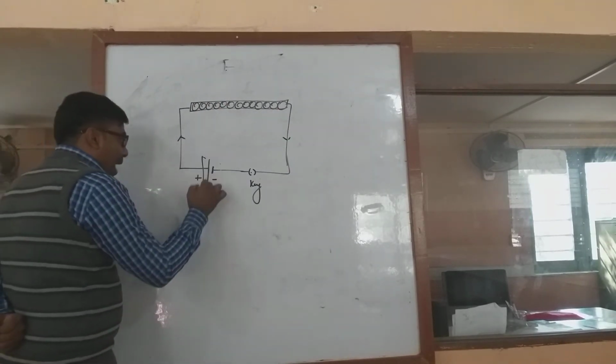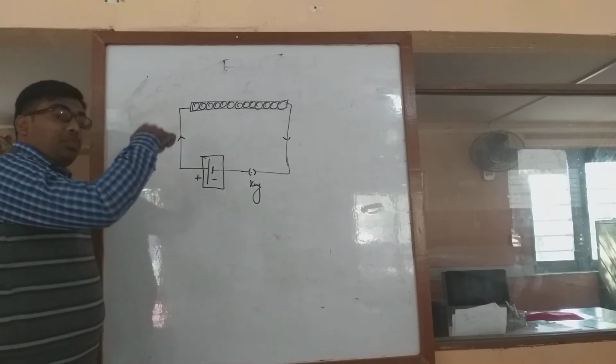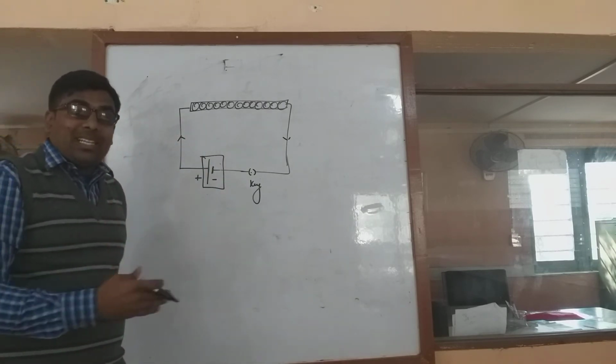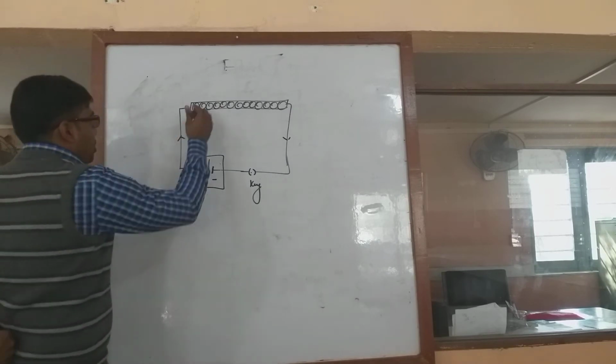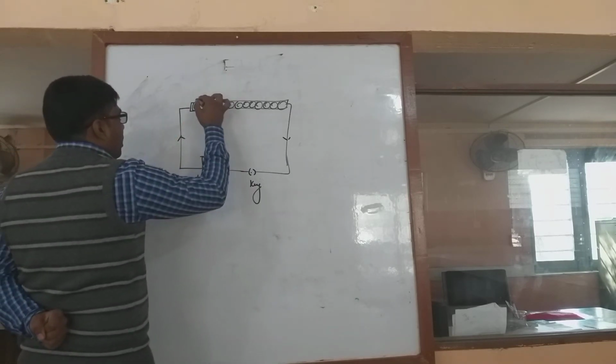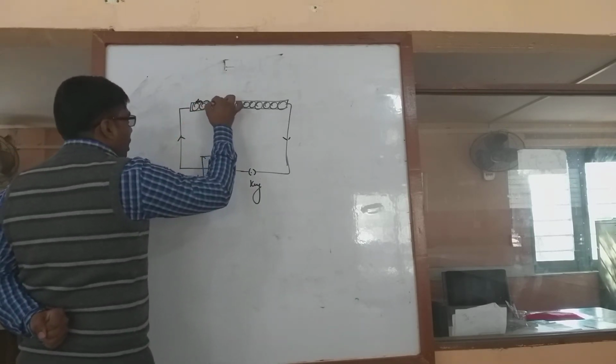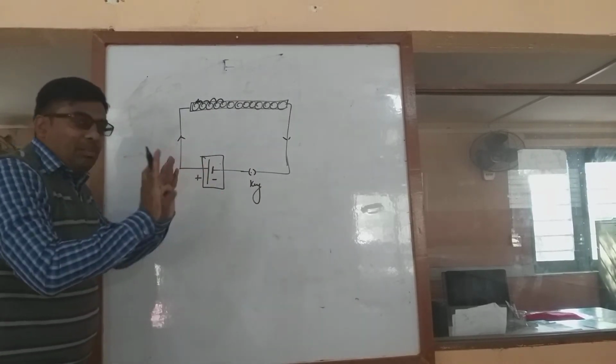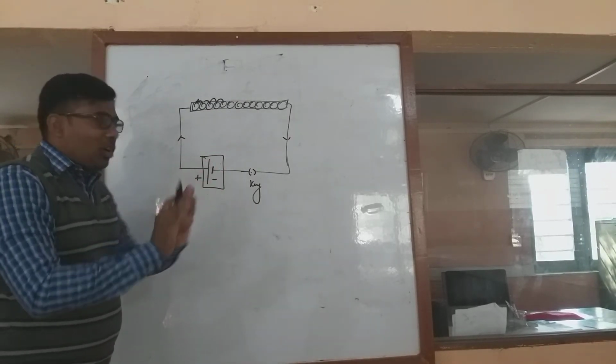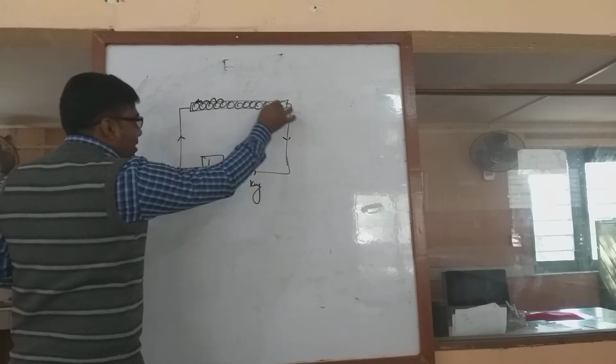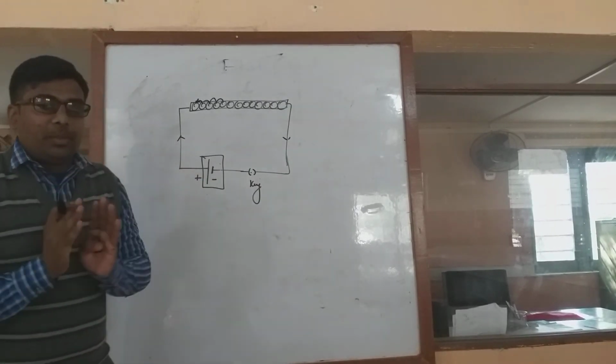Now I have a battery here, so this battery will act as an external source which pushes the outermost electron to jump from one to the other. It is like continuously pushing the electrons to move from one to another, and hence the circuit is completed. Okay, this is a simple thing.